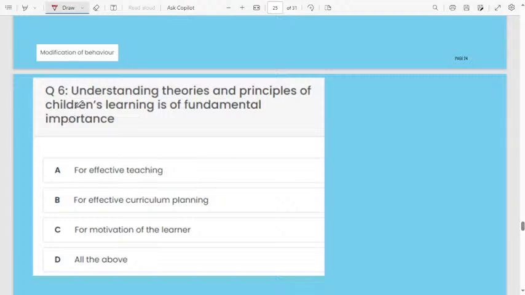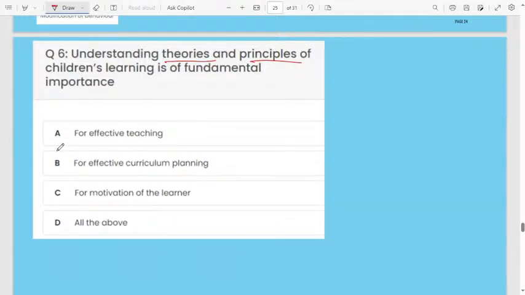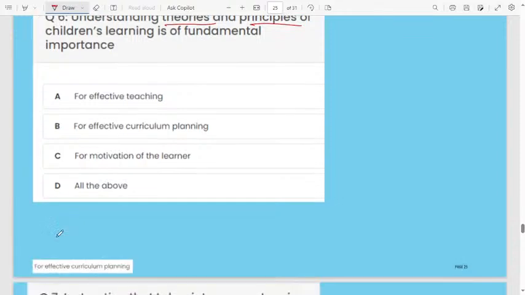Next one, understanding theories and principles of children learning is of fundamental importance. Option A, for effective teaching. Option B, for effective curriculum planning. Option C, for motivation of the learner. Option D, all of them. The correct answer is effective curriculum planning.